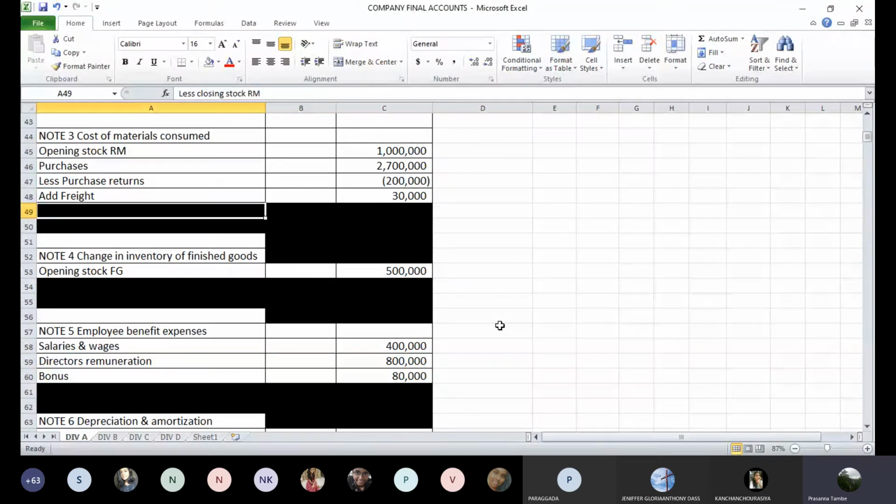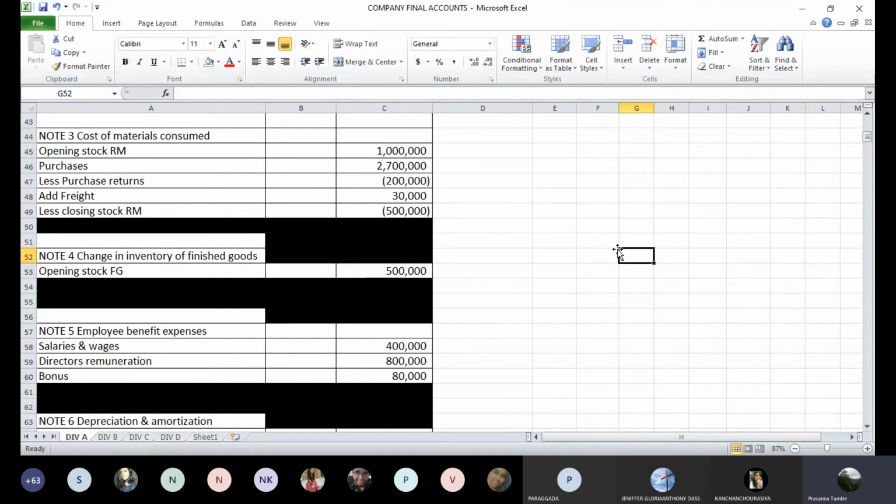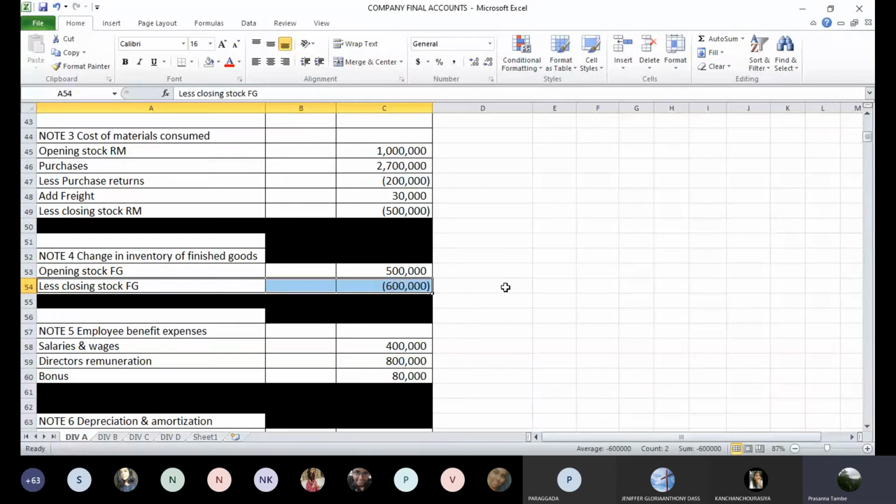Now less closing stock of raw material will come here: 5 lakhs. And closing stock of finished goods is 6 lakhs. That will come here. Change in inventory of finished goods, less closing stock of finished goods 6 lakhs. So this is how these two closing stocks will be incorporated in the financial statements.